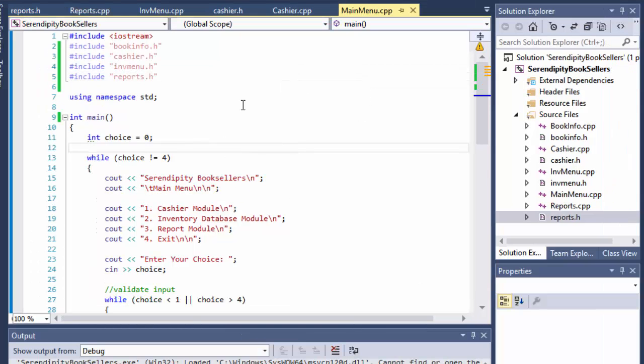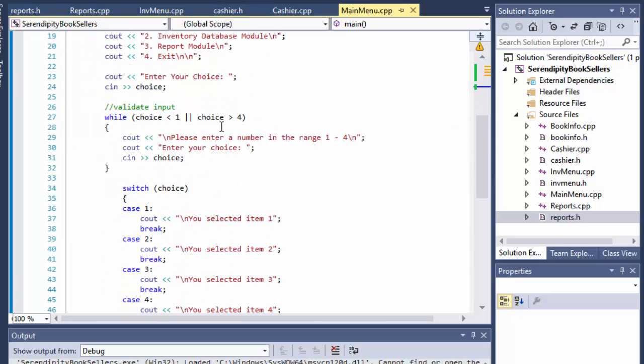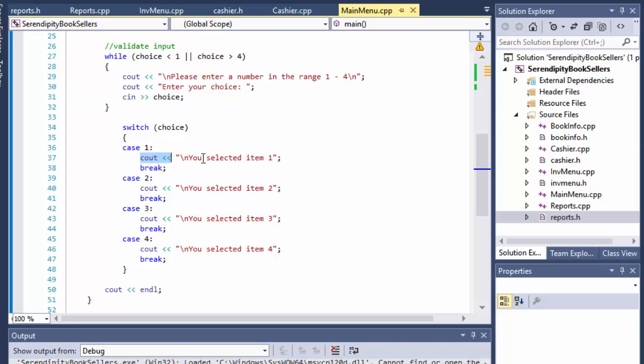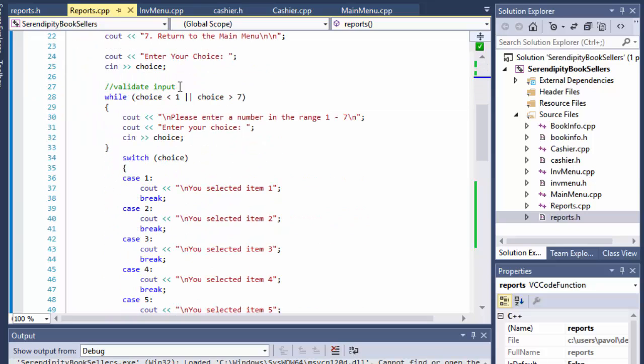In order for us to actually hook it up, we need to change our switch statement as well. In fact, let me see. Oh, of course, now in my reports I have to change that as well. I'm a little forgetful today, I guess.